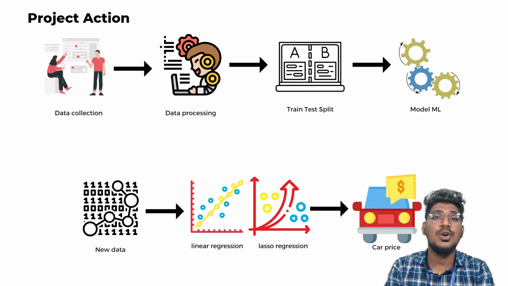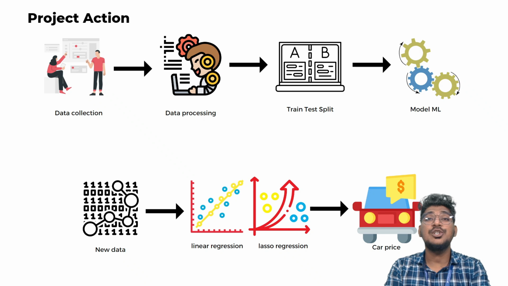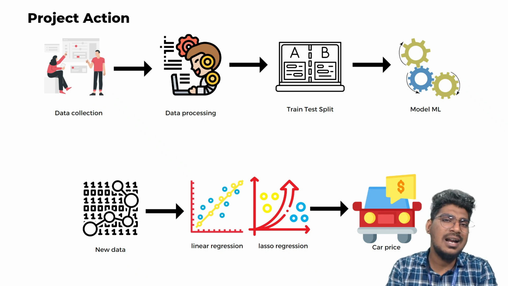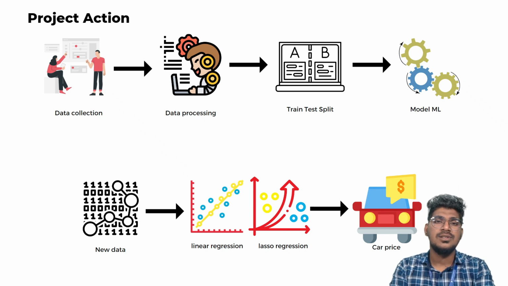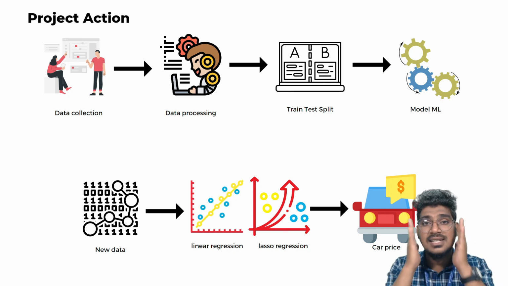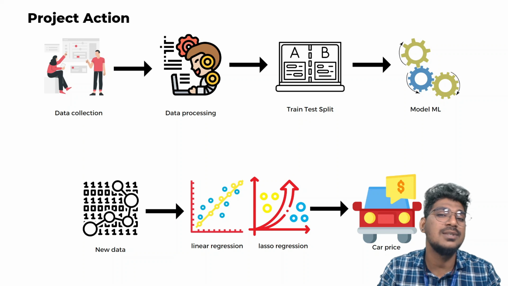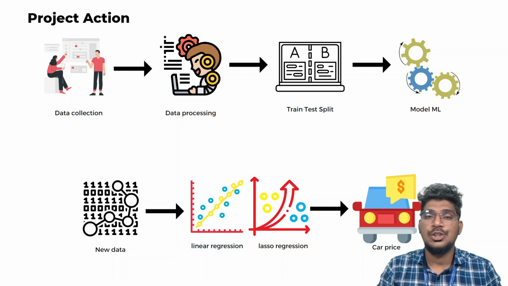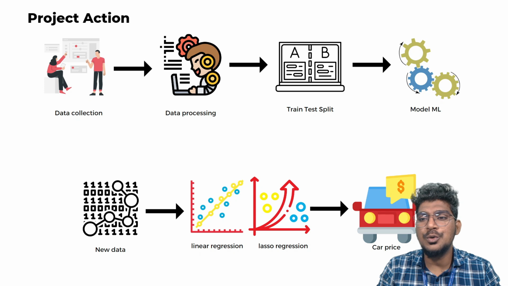Once you collect the data for that target, we need to process the data. What exactly is the processing? We need to clean the data. Are there any null values or missing values? That means handling the missing values. After data collection, we need to process and clean the data and prepare it before training a model.